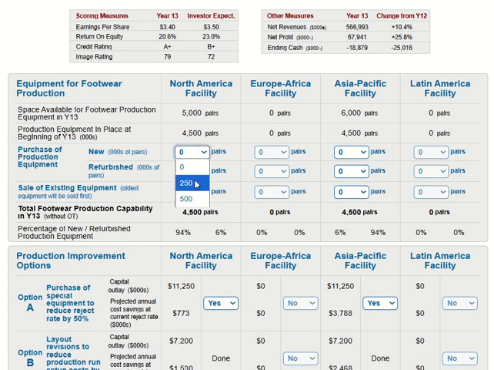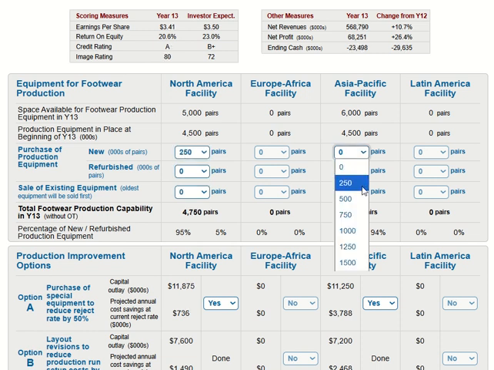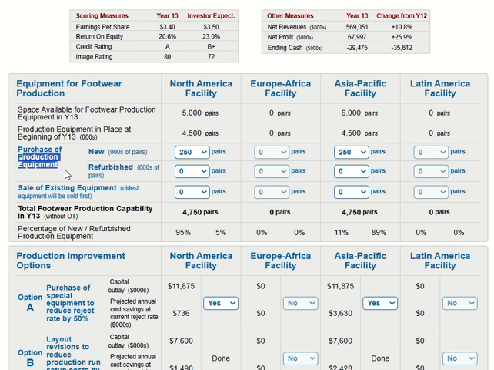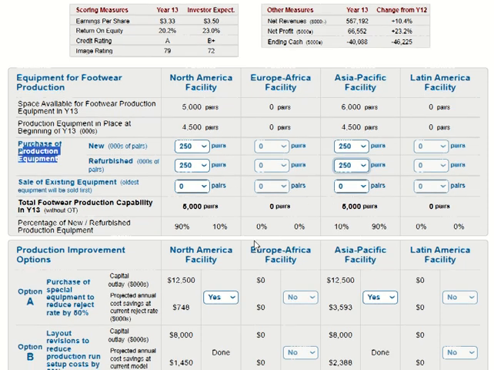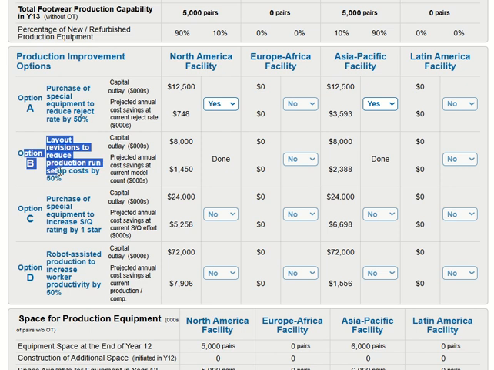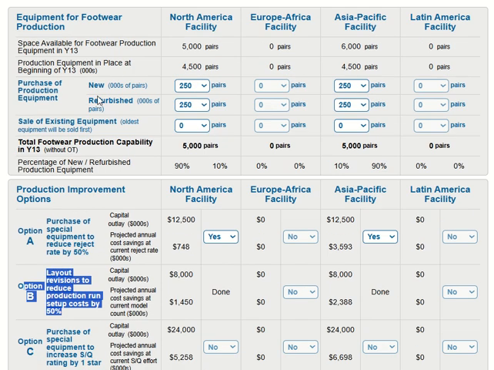In the first year, we can put about 250 here, because we want to increase productivity, so we need to purchase more production equipment. That means we can produce more. This is the first year, you need to set up like this, and option B we need to select first.